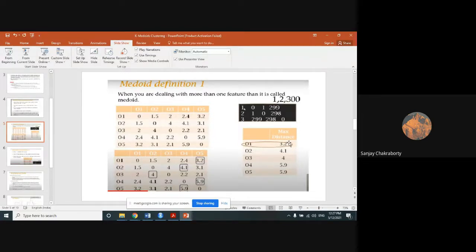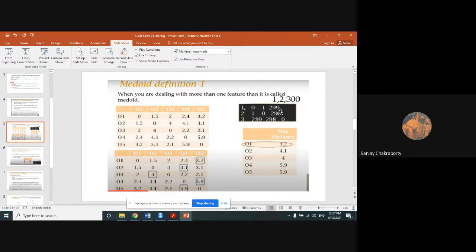Right. Now, these are the 3 points which we have, and this is the new observation. We calculate the distance from these 3 points: 1 minus 1 is 0, 1 minus 2 is 1, 1 minus 300 is 299. 2 minus 1 is 1, 2 minus 2 is 0, and 2 minus 300 is 298. In this way we calculate the distances, and here we can see that there is a huge dispersion compared to the other two distances.